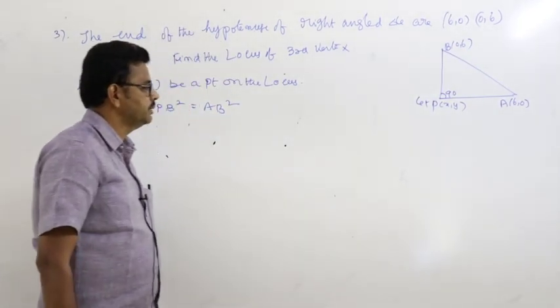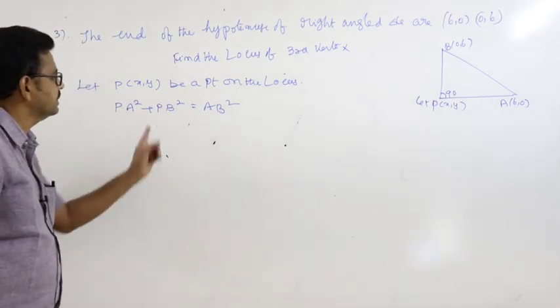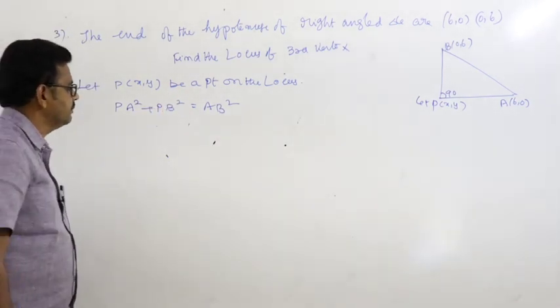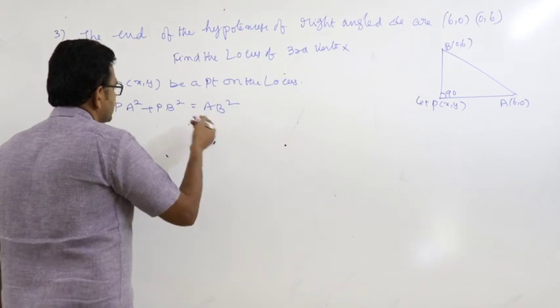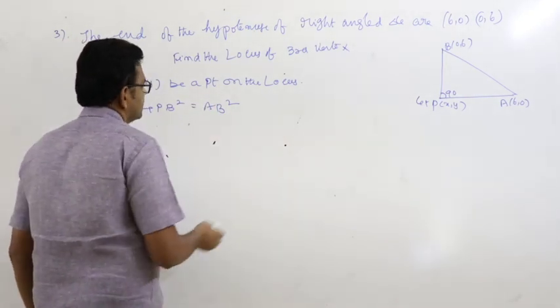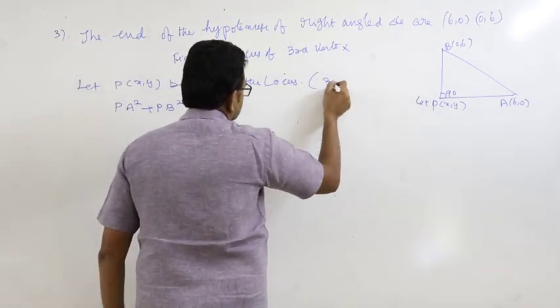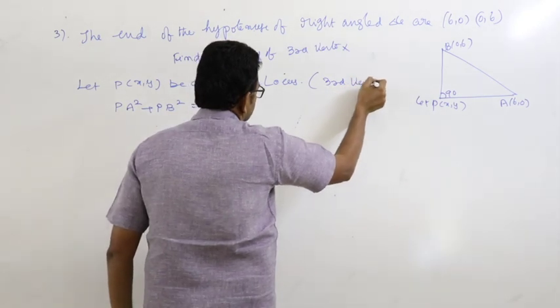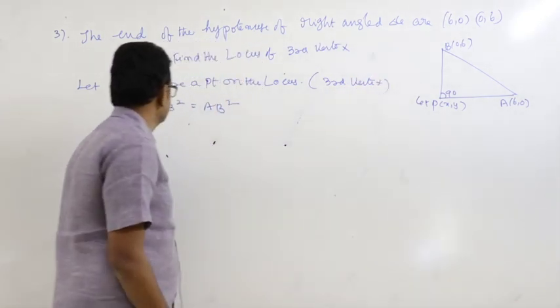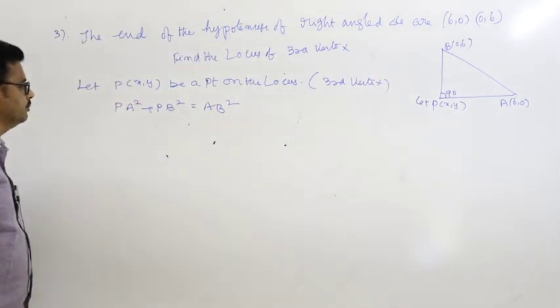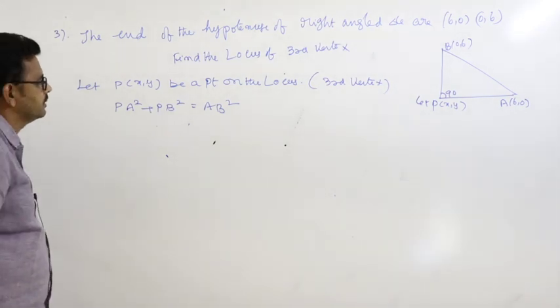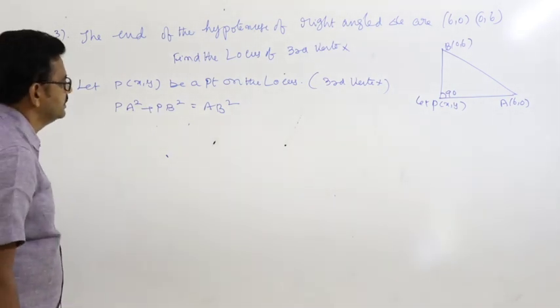X, y is the third vertex, of course, that is the locus of the third vertex. Now, right angle triangle: PA square plus PB square equal to AB square.